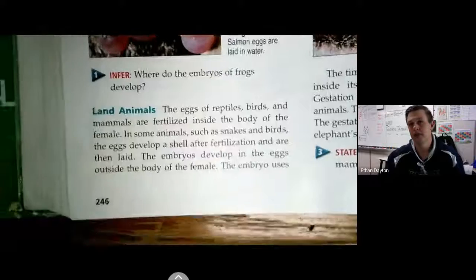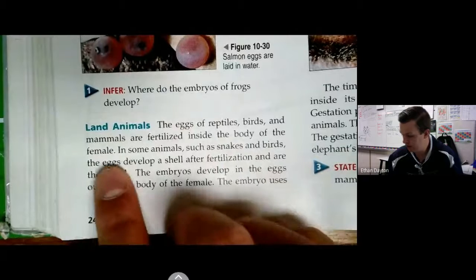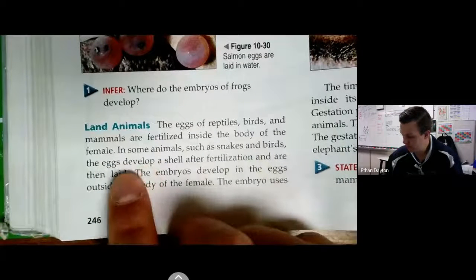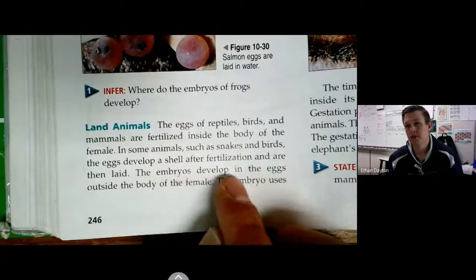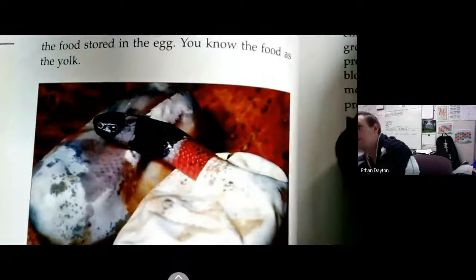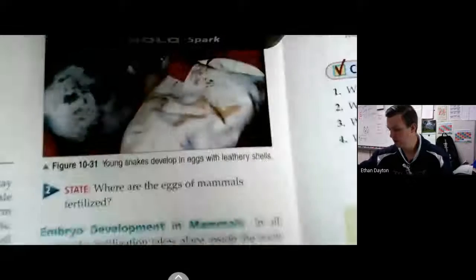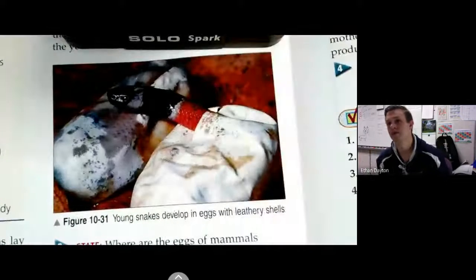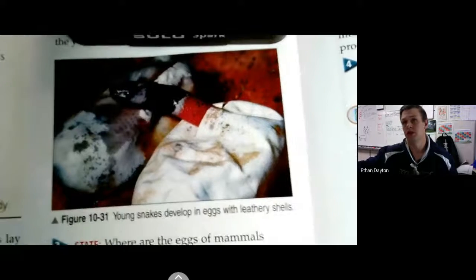Moving on to land animals. The eggs of reptiles, birds, and mammals are fertilized inside the body of the female. In some animals, such as snakes and birds, the eggs develop a shell after fertilization and are then laid. The embryos develop in the eggs outside the body of the female. The embryo uses the food stored in the egg. You know the food as the yolk. Okay, and then here is a picture of a snake developing in an egg, coming out of the egg with a leathery shell.